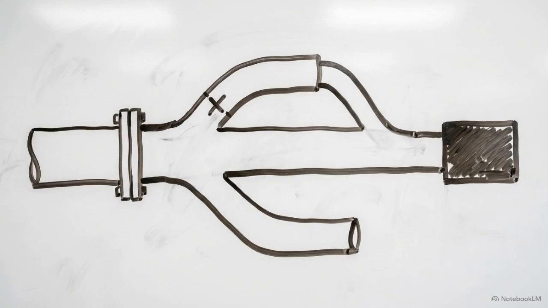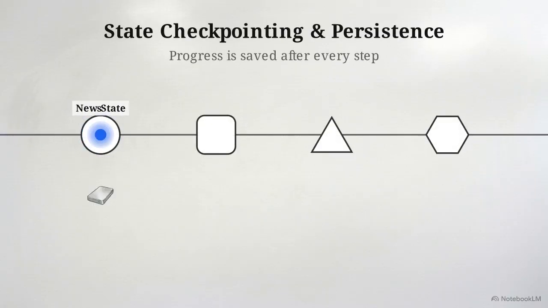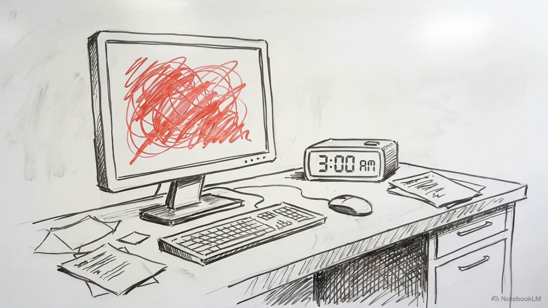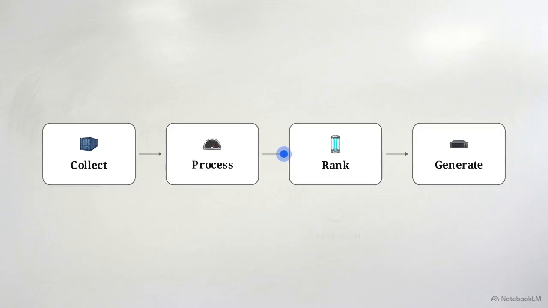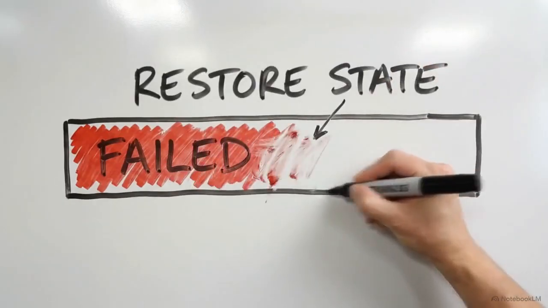The final structural component is LangGraph's checkpointing system. The LLM generation phases can take over 30 seconds, creating a high risk of execution timeouts. We configure state savers, utilizing either local memory or PostgreSQL, to write the exact status of the NewsState payload to disk after every single node completes its task. If the graph crashes at 3 a.m. during the final generation node, it simply reads the checkpoint and resumes from that exact point, rather than restarting the entire collection pipeline. State persistence isolates failures to individual nodes. It is the mechanism that elevates a brittle script into a resilient, autonomous system.